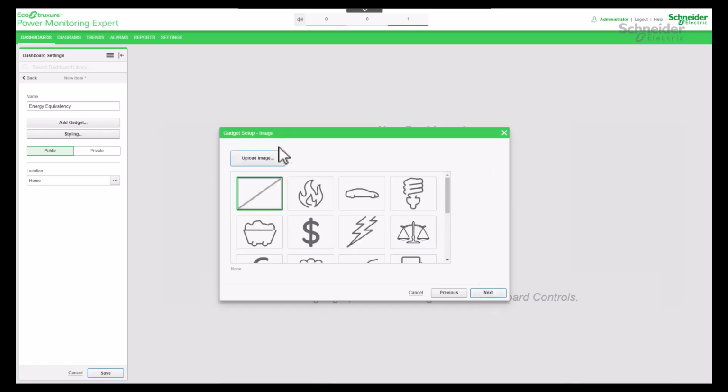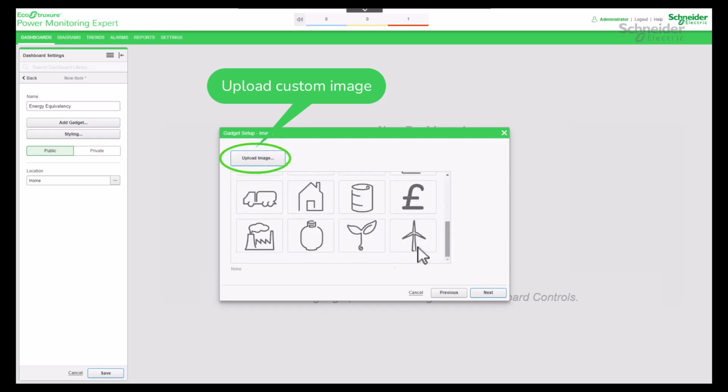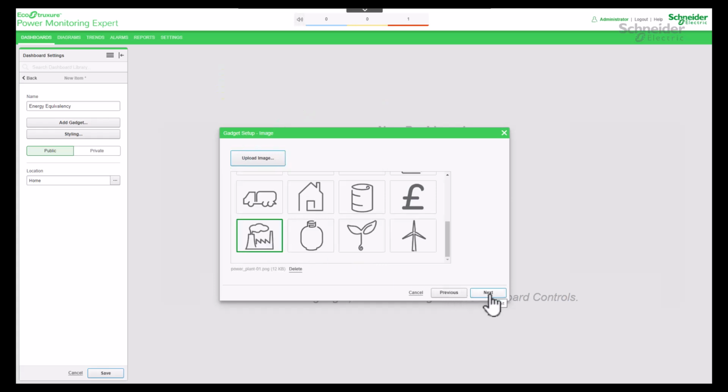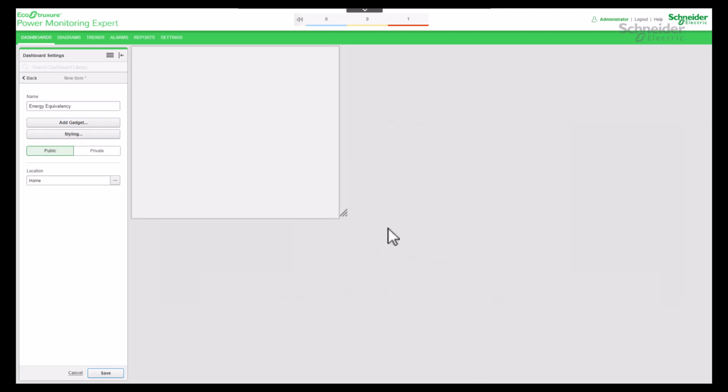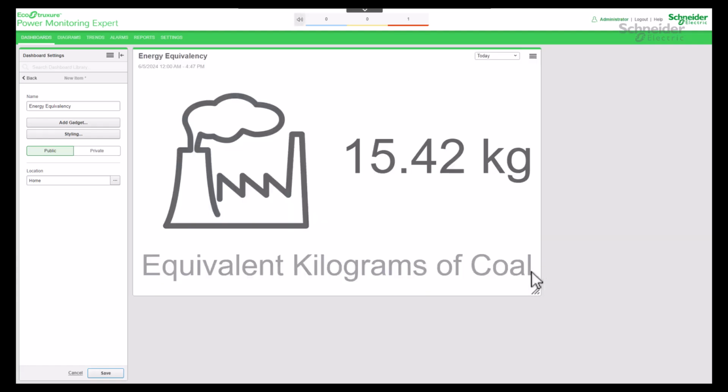We have an option to upload a new image. Later we will see how to upload a new image. But for now we select a predefined image from the display. Once selected, you need to go to the next step where you specify the time range. For instance, you can select today. Click on Finish button. Now let's check the result. The watt-hour consumption is equal to the number of kg of coal burnt.